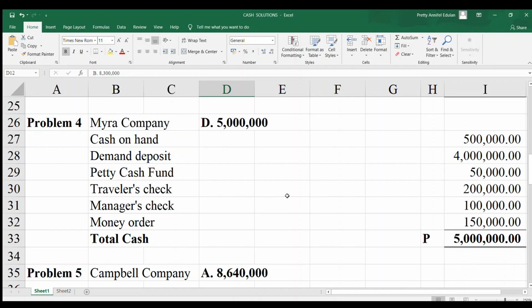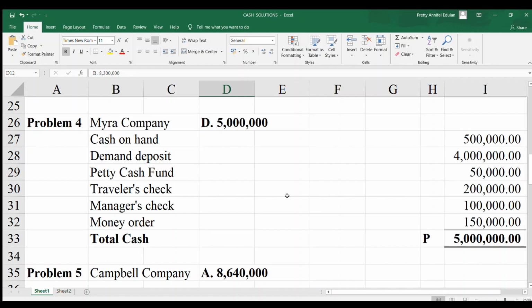So let's start. Cash on hand, is it included? Yes, this is part of cash. Demand deposit, is it included? Yes, it's a part of cash. How about certificate of deposit? No, it's not. It is part of cash equivalent, so it's not included as part of our cash. Post-dated customer check. Post-dated, so same as the previous example. So this is reverted to accounts receivable. It's not part of cash.